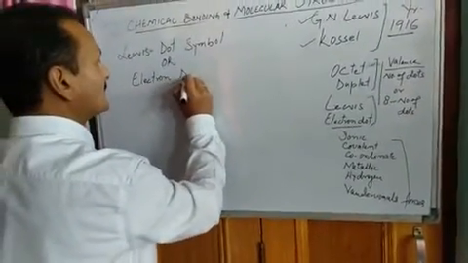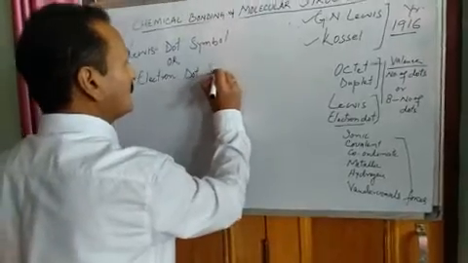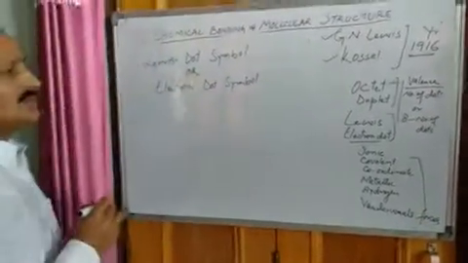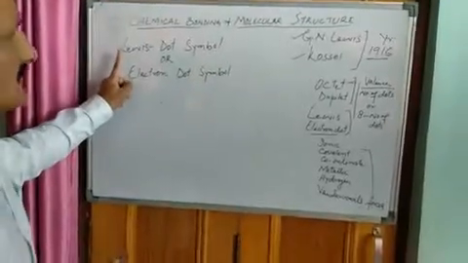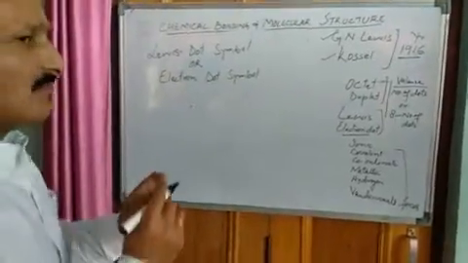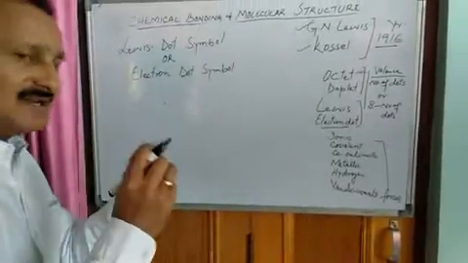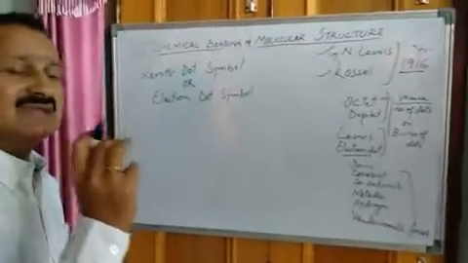Now what is this concept? This concept is, Lewis did one thing, that while making electronic configuration, he represented valence electrons by means of dots.